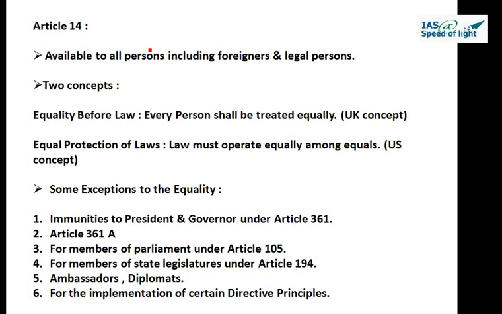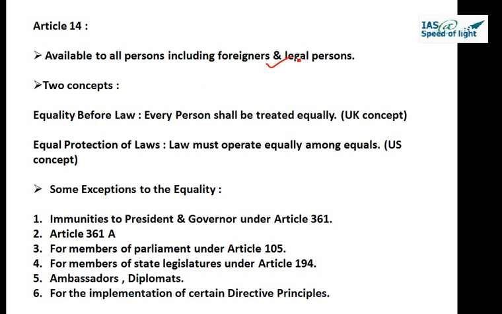It says a state shall not deny to any person equality before law or equal protection of laws within the territory of India. Now here the first catch, what you should see first is, shall not deny to any person. Any person means this particular right is available to both citizens and foreigners. So it is available to all persons including foreigners and legal persons. Each article you should categorize, whether it is available to foreigners or citizens, or whether it is against a state or also against a private individual.